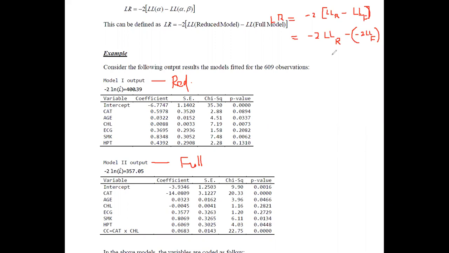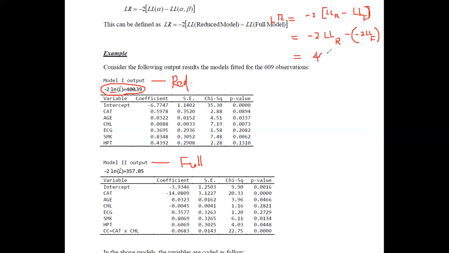Therefore, we can now identify the values that we have obtained for this minus 2 times log likelihood. Here this L is the log value, now denoted by ln, and this likelihood estimate is L hat. Therefore, ln of L hat is the log likelihood, and they have directly given us the value including this minus 2. Therefore, now you can perform this calculation.